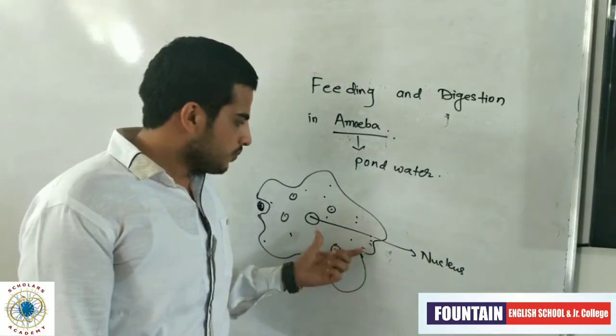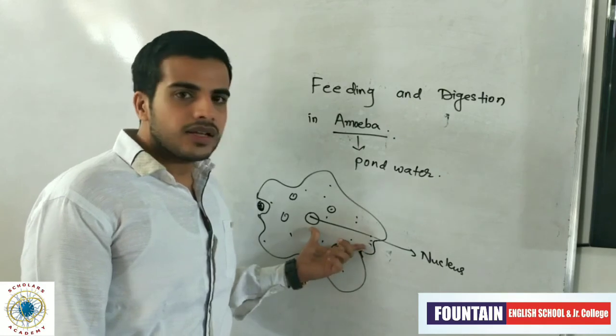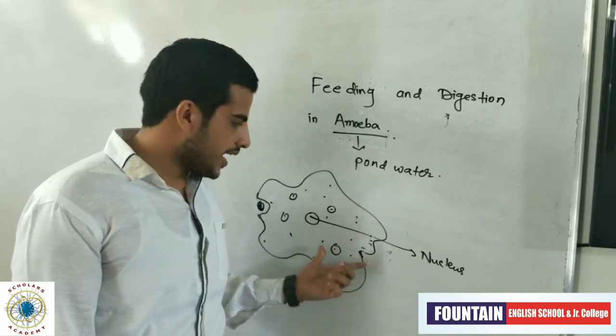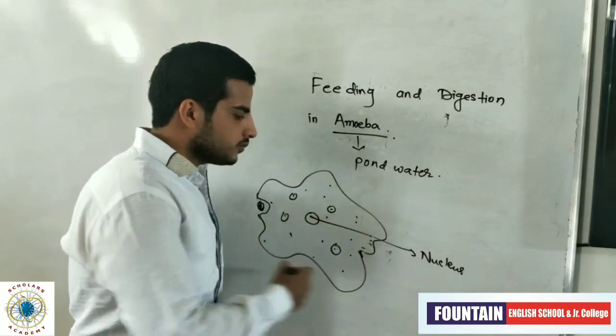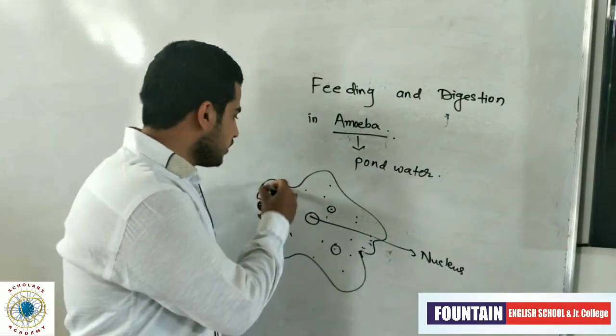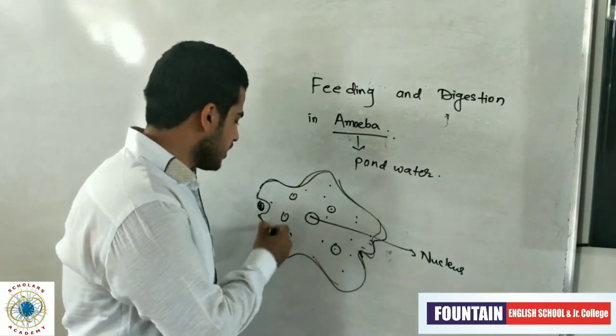In this way amoeba feeds, digests and catches its prey with its body. This body helps for locomotion also.